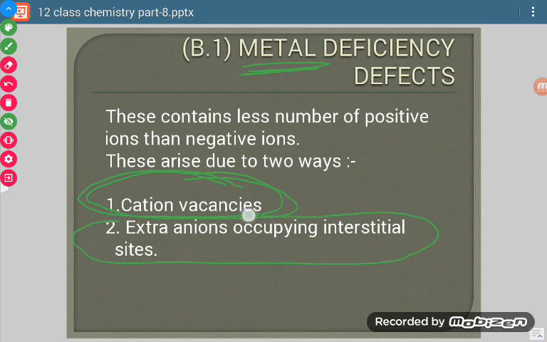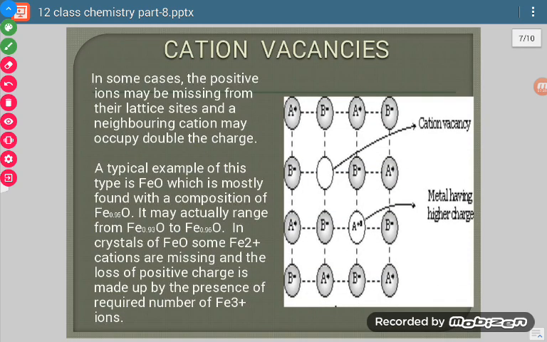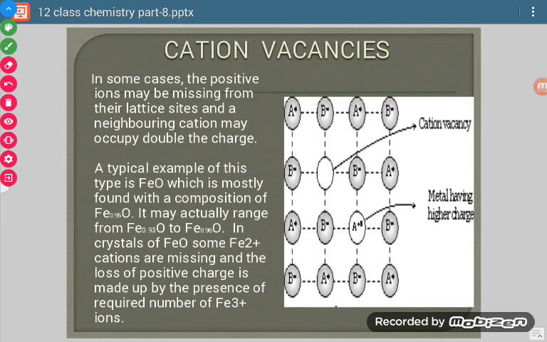The second possibility is an extra anion occupying an interstitial site. If it happens, then metal will be less in number, and we will say that it is causing metal deficiency defect. Now let us discuss the first one, cation vacancies. In cation vacancies, what happens? Look at the picture. This is a cation. This one is the vacancy caused by a missing cation.